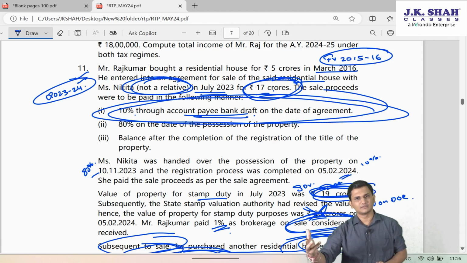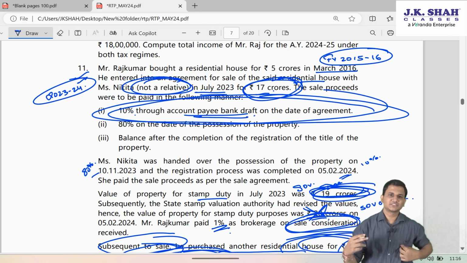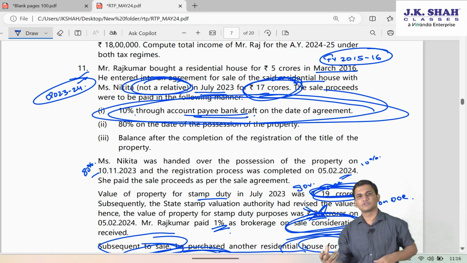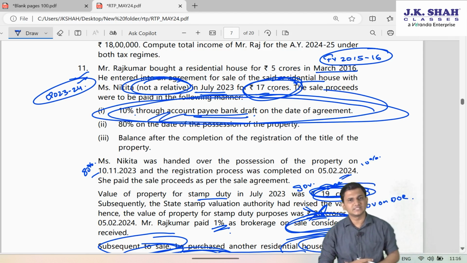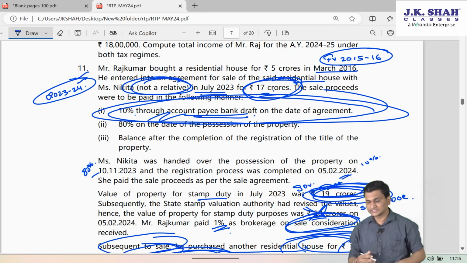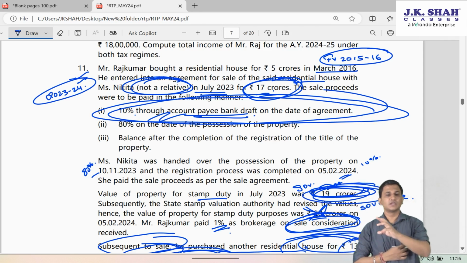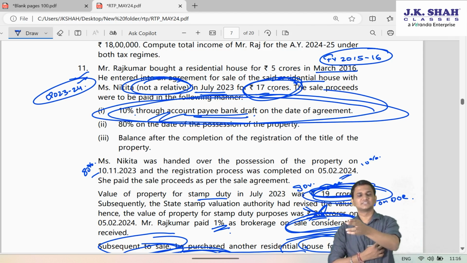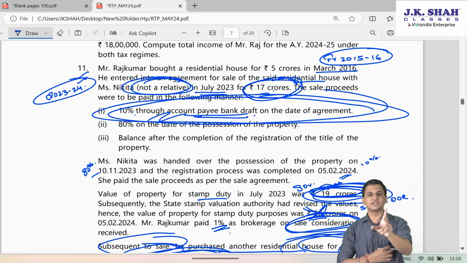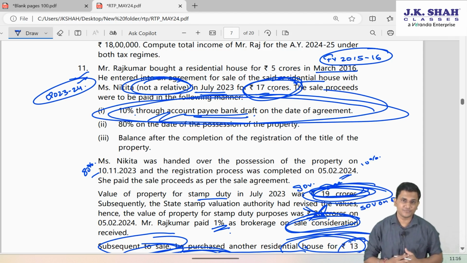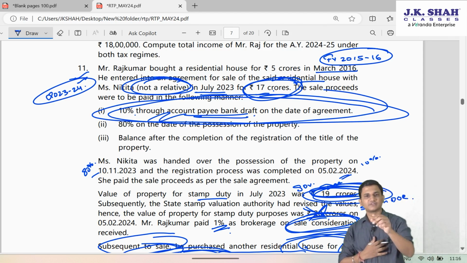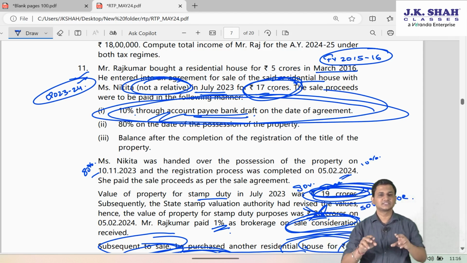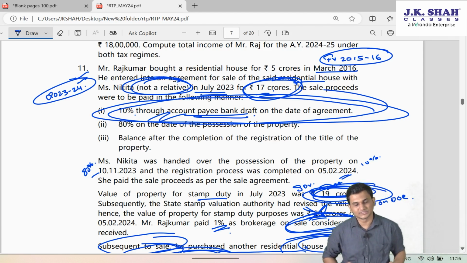There we see getting paid, because we are talking from the point of view of the payer there, Nikita. So if she has paid 10% part consideration on or before the date of agreement through account payee cheque, demand draft or ECS, in such case stamp duty value of 19 CR will be considered for calculating her gift. Since 19 CR minus 17 CR, that difference of 2 CR, is greater than 10% of the agreement value, as well as more than 50,000, therefore that difference becomes taxable in the hands of Nikita as a gift, income from other sources.